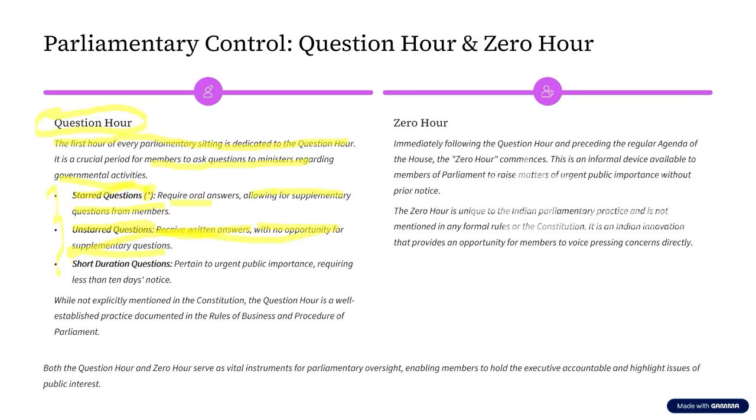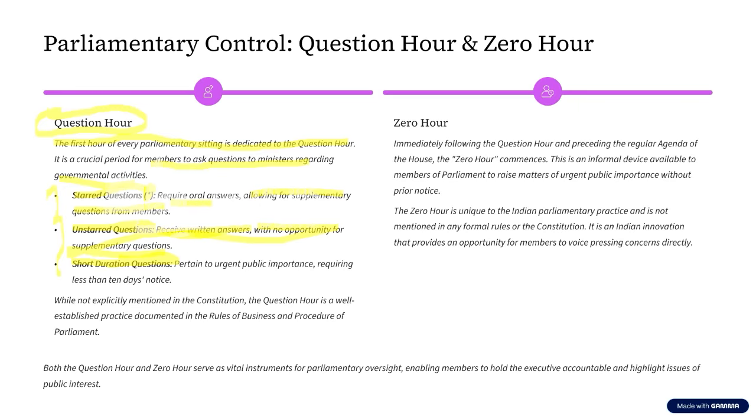Now, there is another type of question, that is short duration questions. What is the difference between these and starred questions? It is not that suddenly one member is going to ask a question and the minister is going to answer, because the minister will not have all the data by heart, or will not have memorized all this data, right?